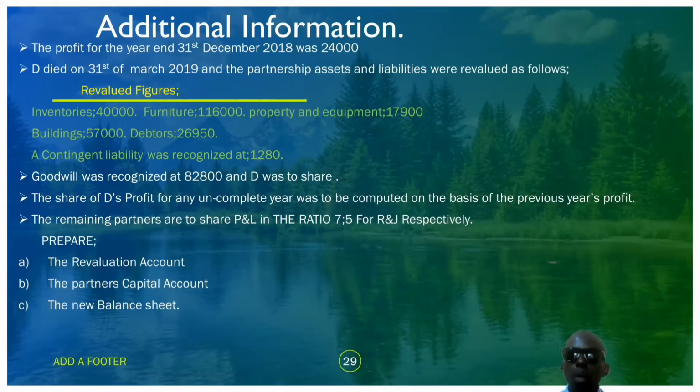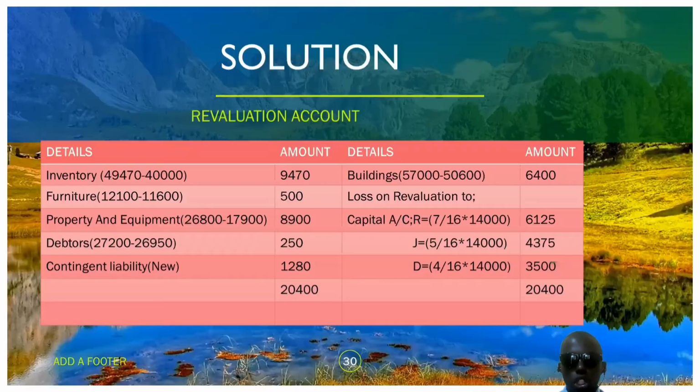Note better that D was to share. The share of D's profit for any incomplete year was to be computed on the basis of the previous year's profit. The remaining partners are to share profit and loss in the ratio 7:5 for R and J respectively. So we are required to prepare the revaluation account, the partners' capital accounts and the new balance sheet.